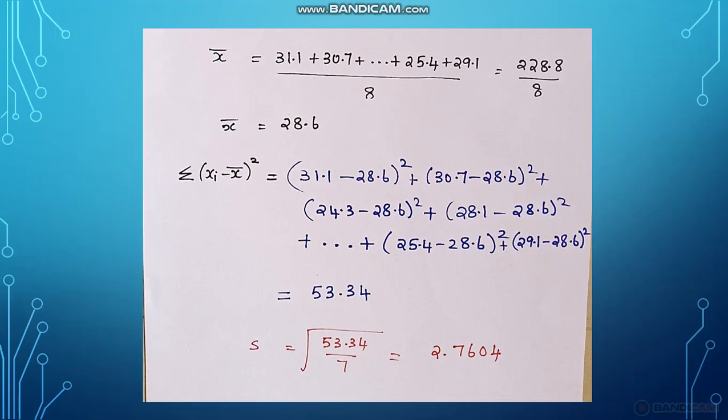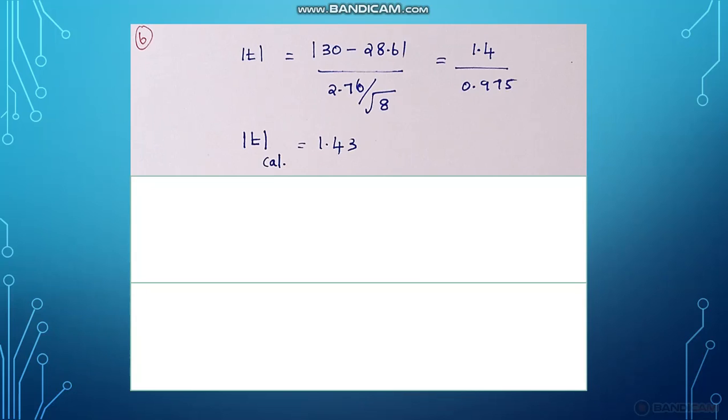The formula is root of summation of xi minus x bar whole square divided by n minus 1. The sample size is 8, so we divide by n minus 1, that is 7. So the answer is 2.7604.